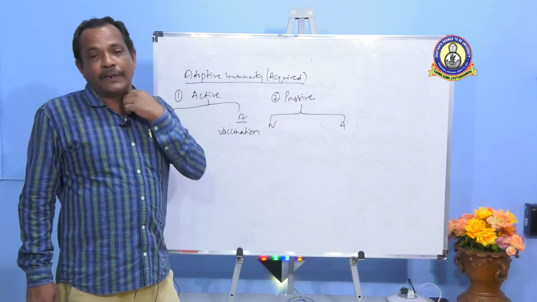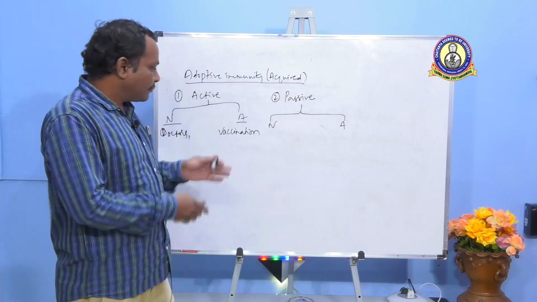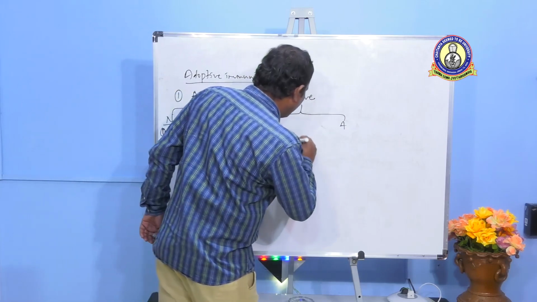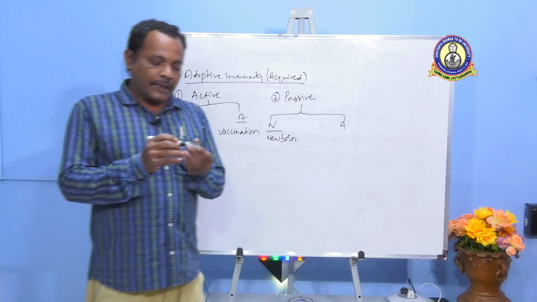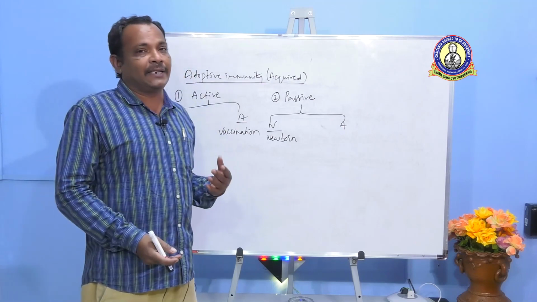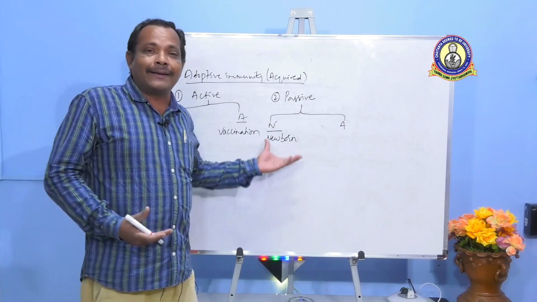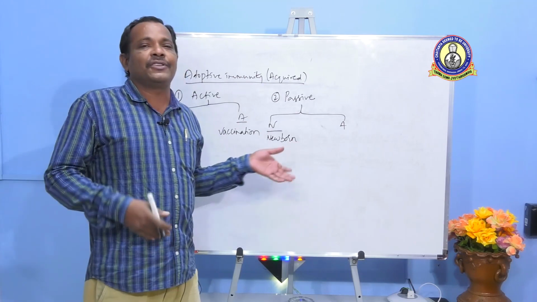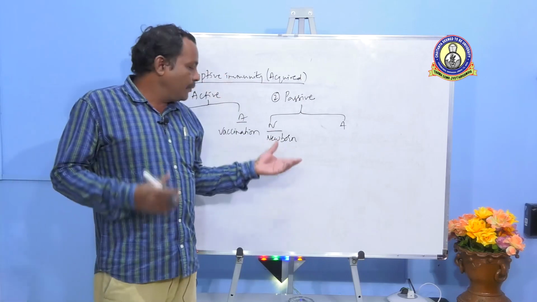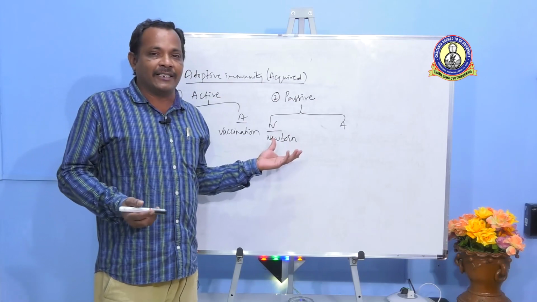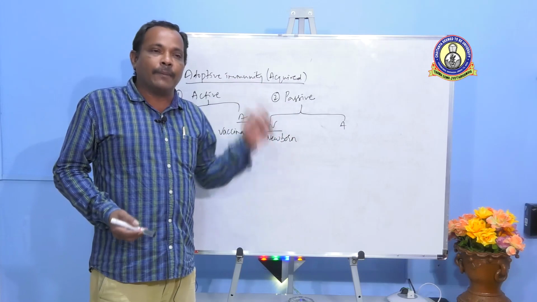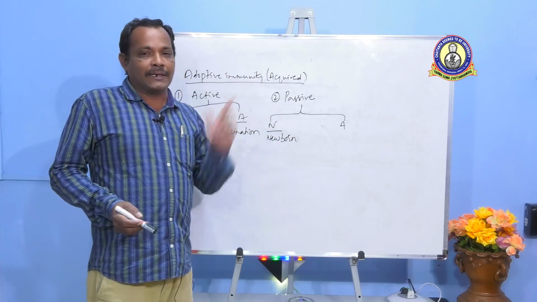Coming to natural passive immunity. Now, a newborn, immediately after birth, definitely also has an ability to offer resistance against a disease. From where? By that time, the newborn's immune system is not at all developed, and even though it is not developed, the newborn is offering resistance against a disease. That is due to the transfer of antibodies from mother to child through the placenta.